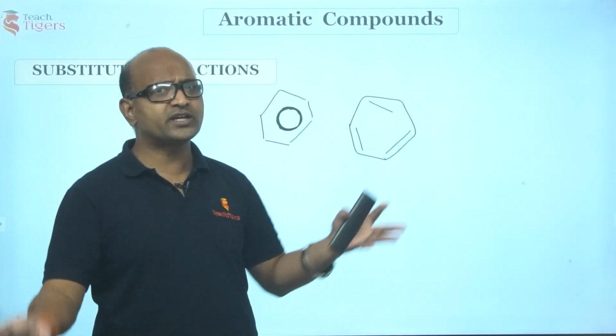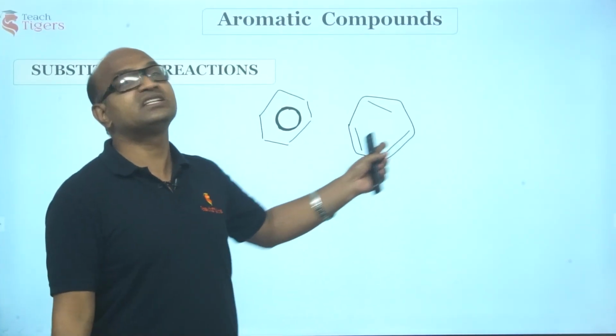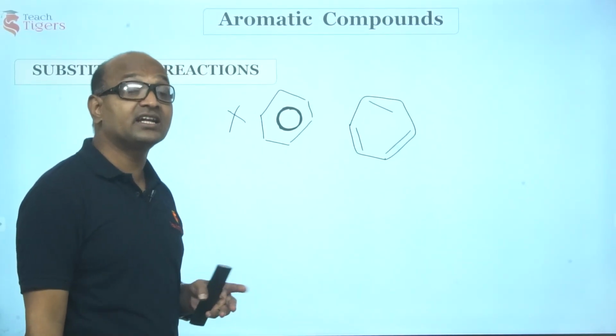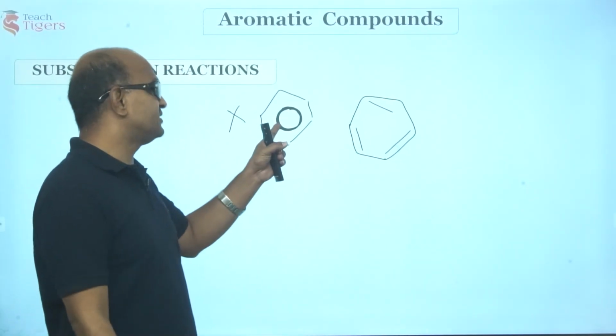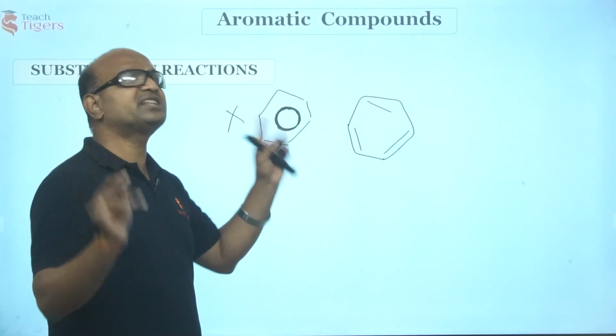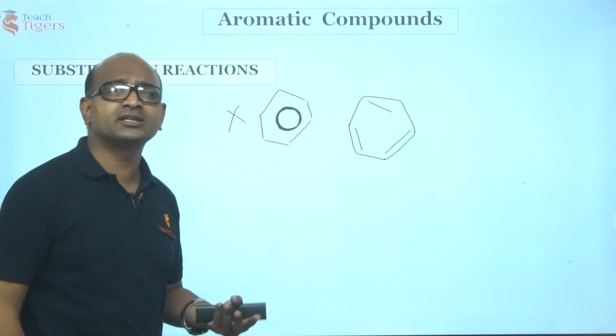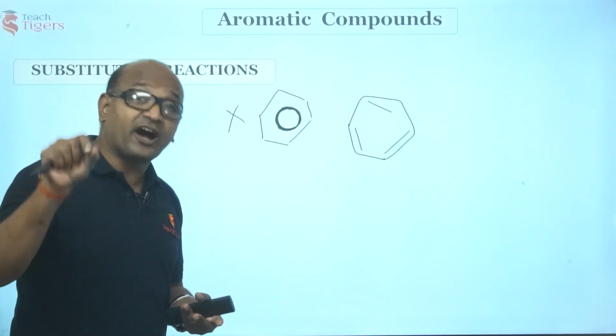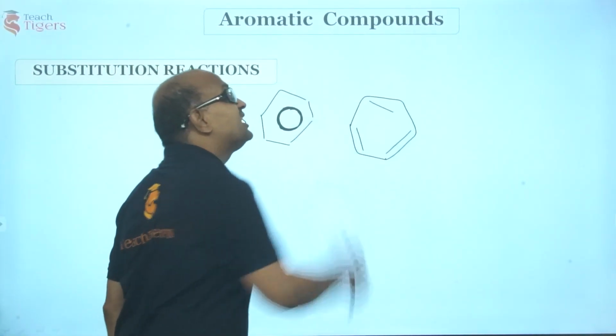So whenever you try to explain any mechanism, we consider this, not this. But it is interesting to see that the stability is because of this. Benzene ring is highly stable because, in all reactions that benzene will undergo, we find that this benzene is retained.